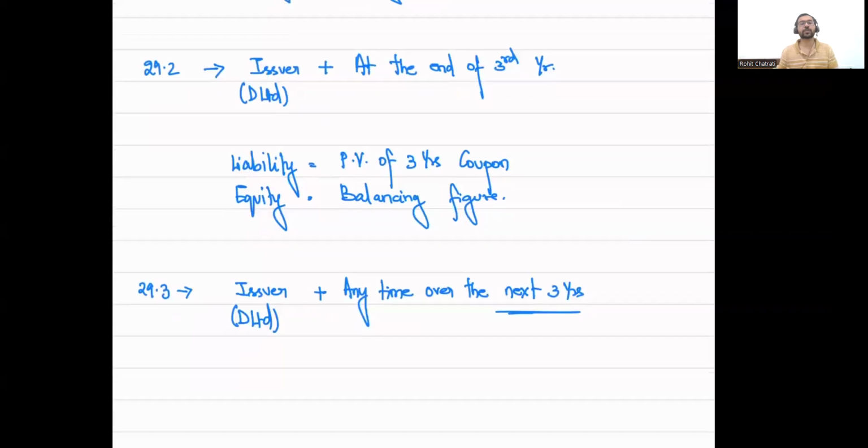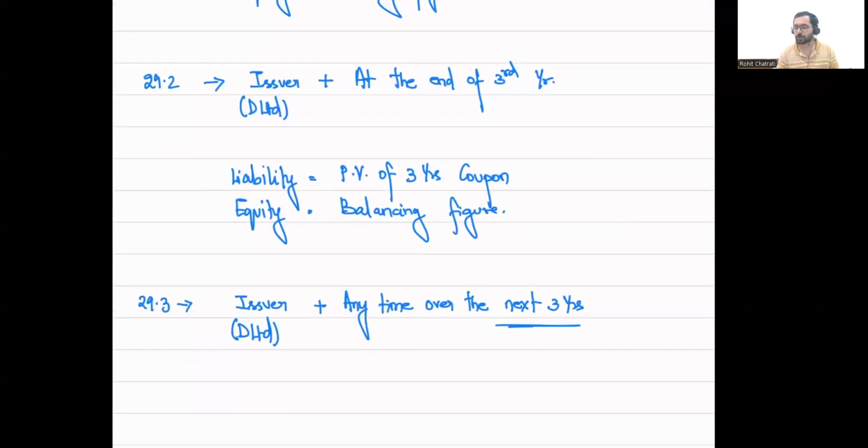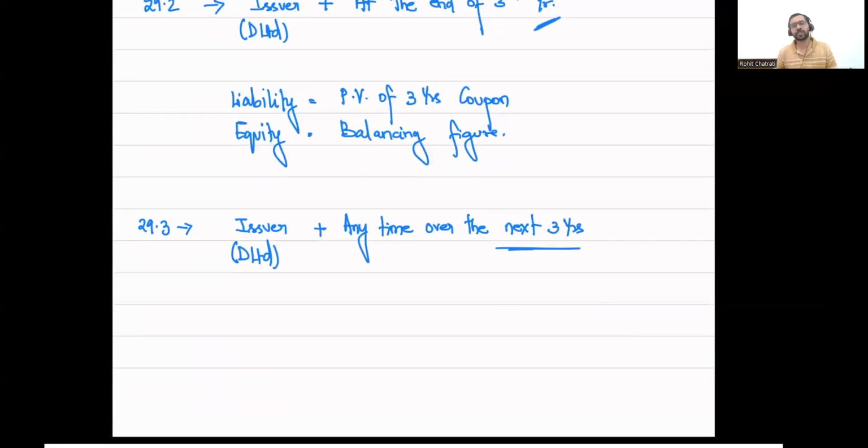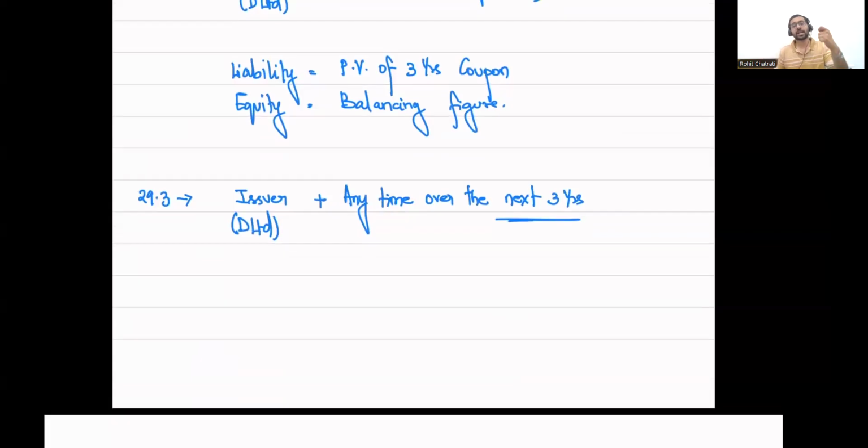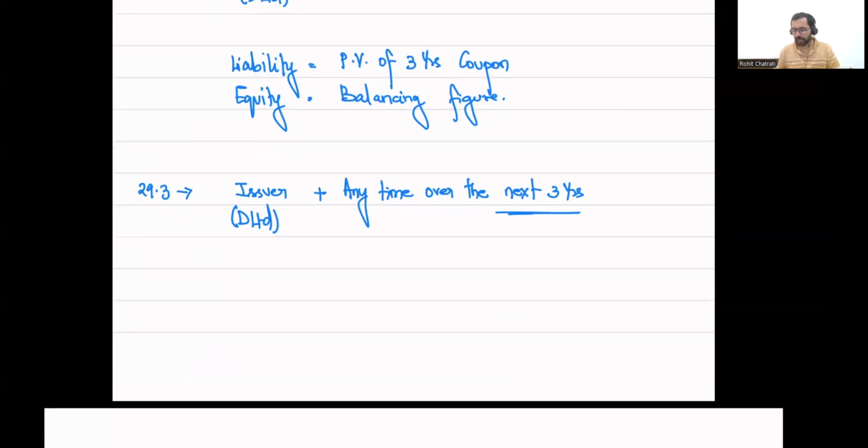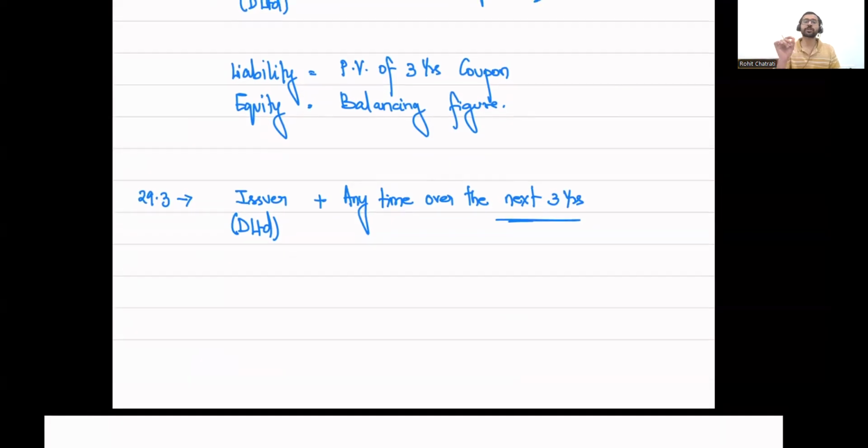That was not the case in 29.2 because the issuer had the option only to convert it at the end of third year. So there was no chance that issuer could have avoided the payment of coupon. Issuer was obligated to make the payment of coupon, whereas in the 29.3 illustration, the issuer can convert into equity shares at any point in the first year itself, and it can avoid the payment of cash to the holders for year 1, year 2, year 3, and year 4. And therefore, in this case, we are going to say that the issuer does not have an obligation to pay any cash at all.